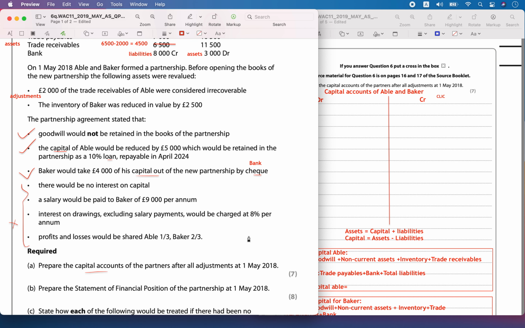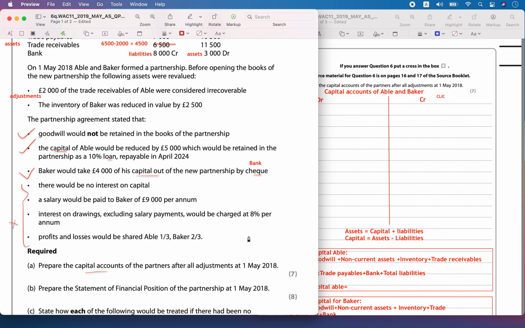So now let's calculate the asset minus liability. So that is going to be 40,000 pounds minus 15,000 pounds. So that value is going to be equal to 25,000 pounds.